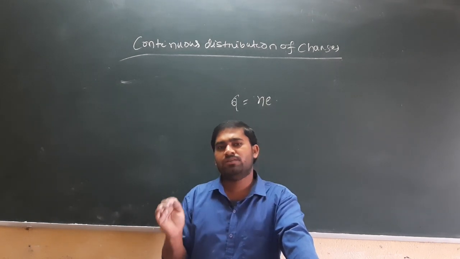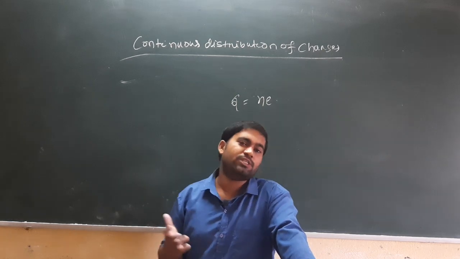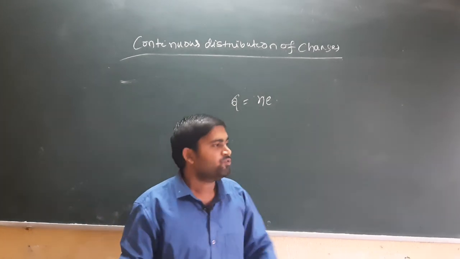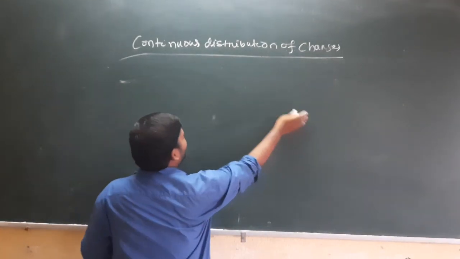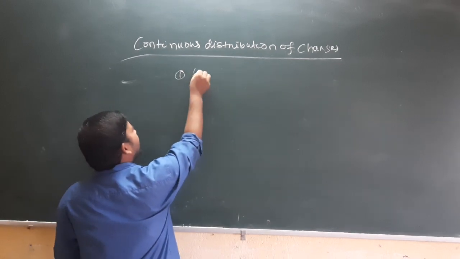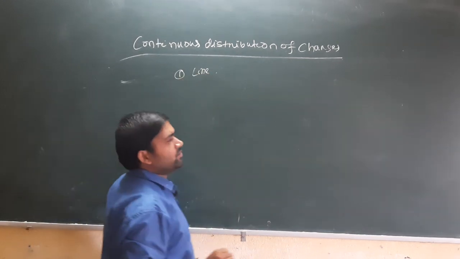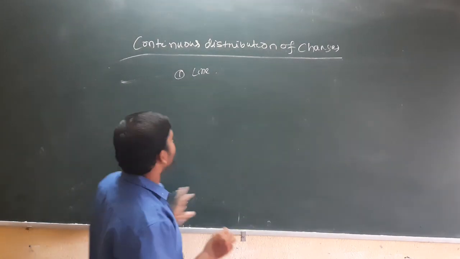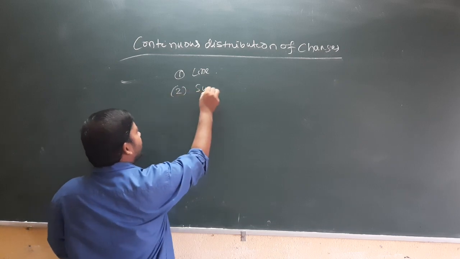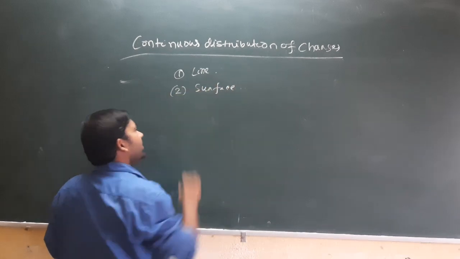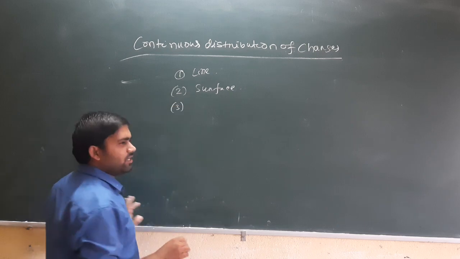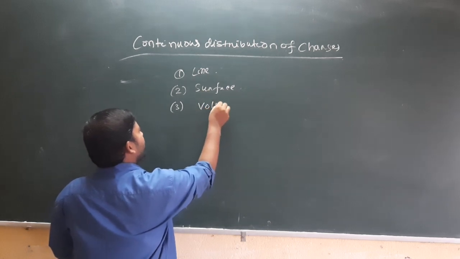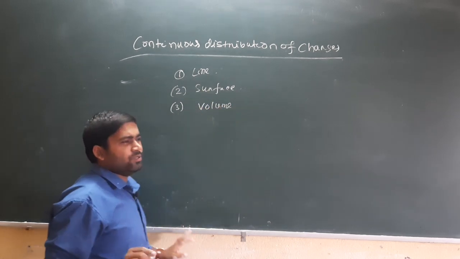The system which is one dimensional is called a line. The system which is two dimensional is called a surface. And the system which is three dimensional, that means when you consider the entire volume, is called the volume.